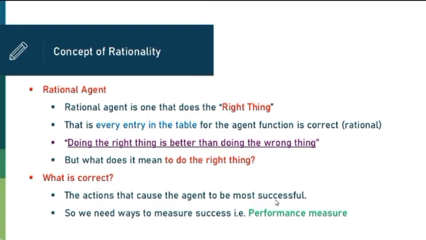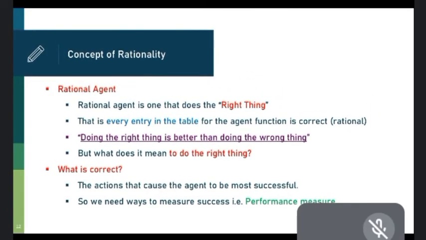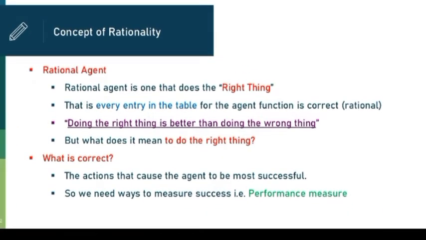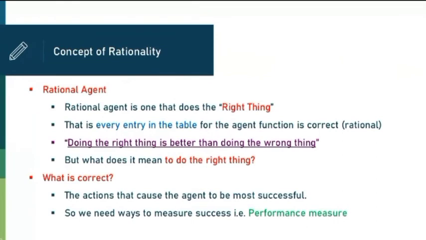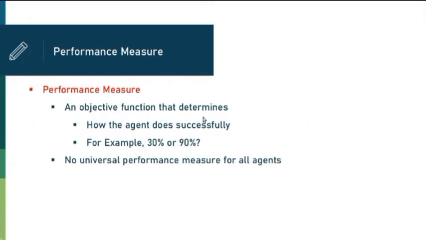When the agent has cleaned both the rooms, the performance of the agent is 100%, right? But if from both the rooms the agent has cleaned only one room, you may directly say the performance of the agent is 50%. So we need to measure the rationality, or the performance of the agent. It is an objective function that determines how successfully the agent does.